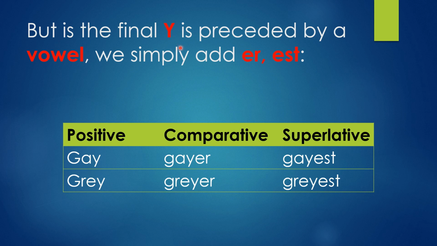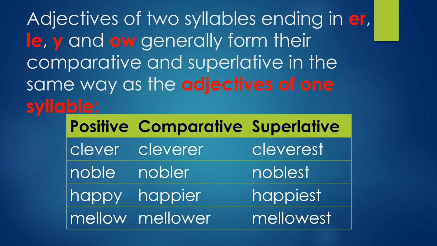Okay. But here Y is preceded by a vowel, so we simply add ER and EST. We are not removing it. Gay, gayer, gayest. Gay means the happiest person, light-hearted, not bothered by anyone. Grey, greyer, greyest. It's a color.